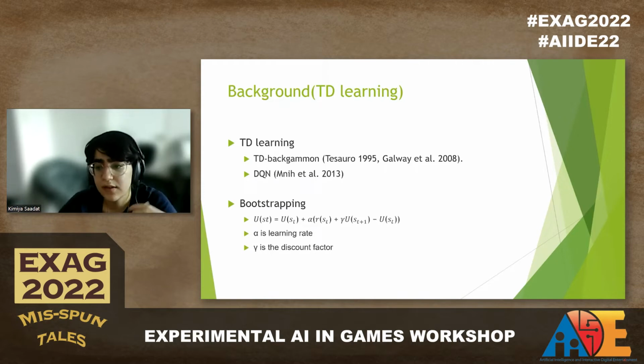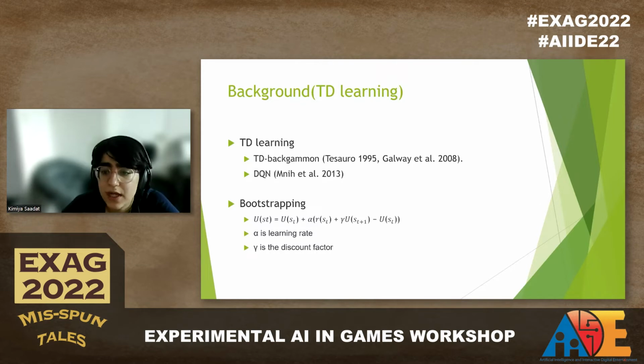One of the successes of TD learning is the TD-Gammon agent, which was able to play at championship level of backgammon. Also, many of today's state-of-the-art reinforcement learning algorithms use TD learning as part of their process. An example would be the famous DQN algorithm, which can learn policies with high-dimensional inputs.